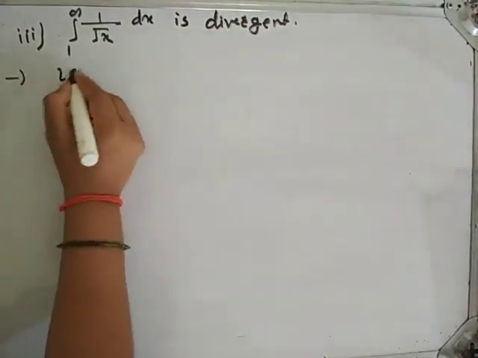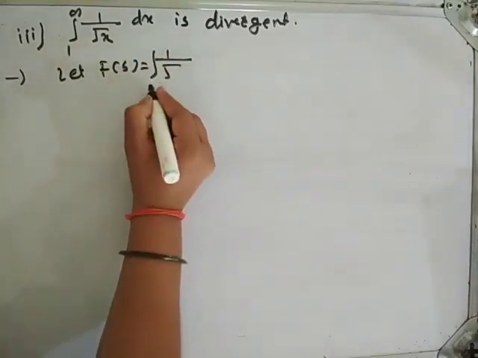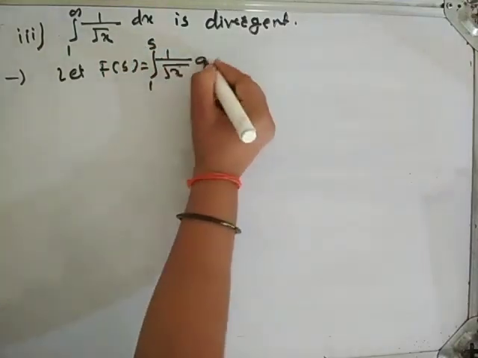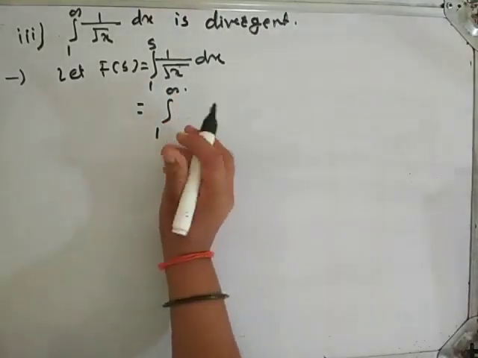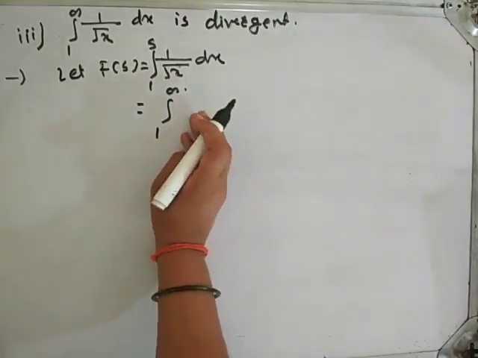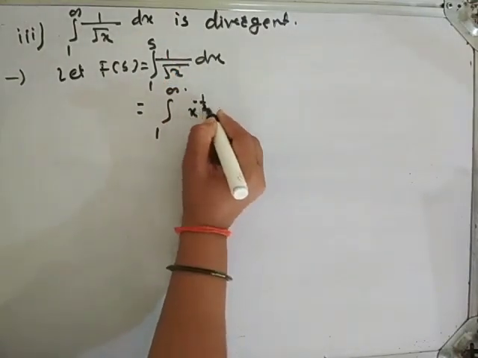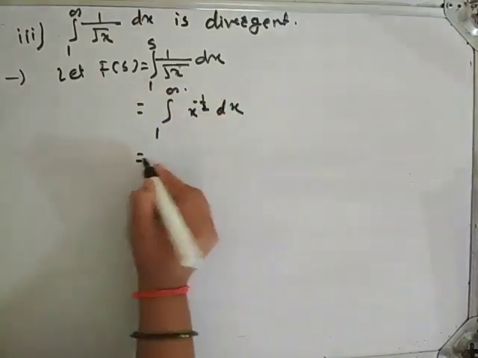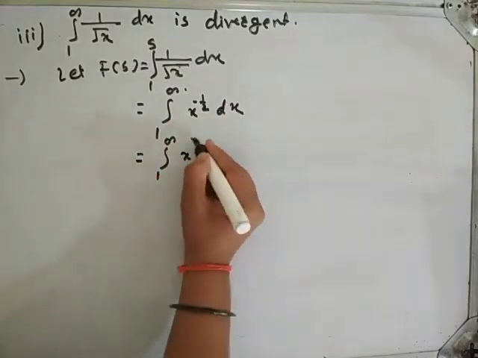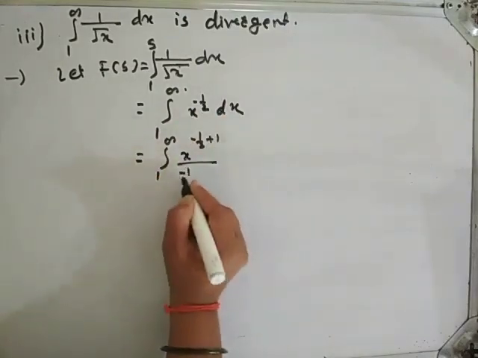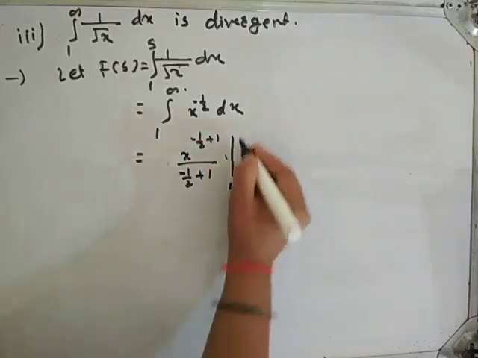See the solution. Let f of s be equal to integration from 1 to s 1 upon root of x dx. Solve this integration. This 1 upon root of x can be written as x raised to minus 1 by 2 dx, which is equal to x raised to minus 1 by 2 plus 1 upon minus 1 by 2 plus 1 from 1 to s.